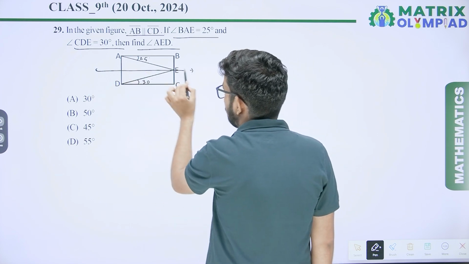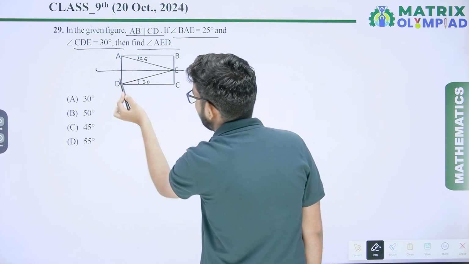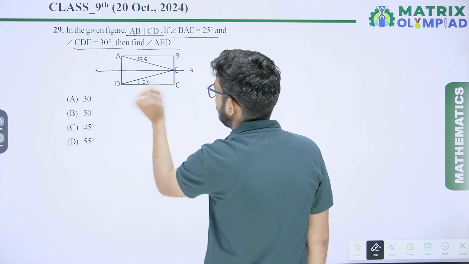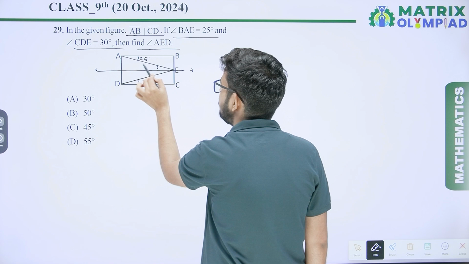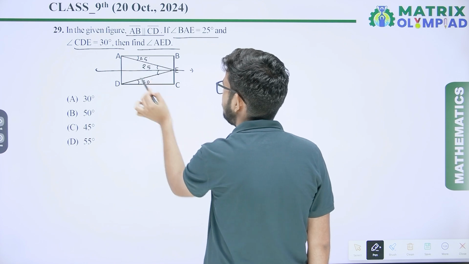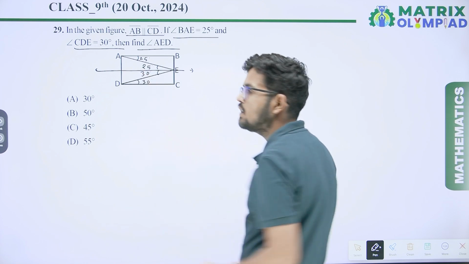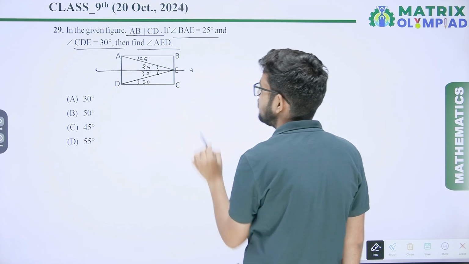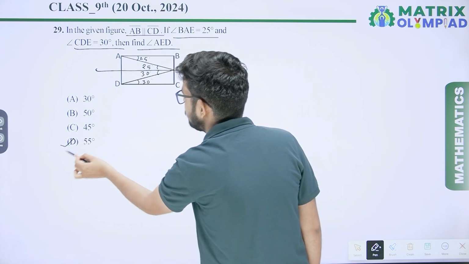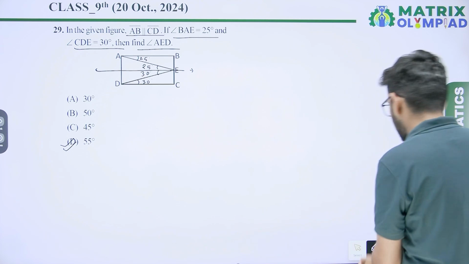Now, draw a line parallel to DC or AB and passing through the point E. So from here, this angle is also 25 and this angle is also 30, alternate interior angles. So total AED equal to 25 plus 30, that is 55 degree. Option D will be the correct answer.